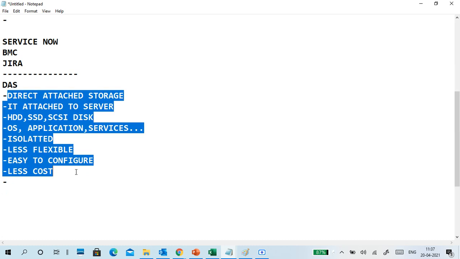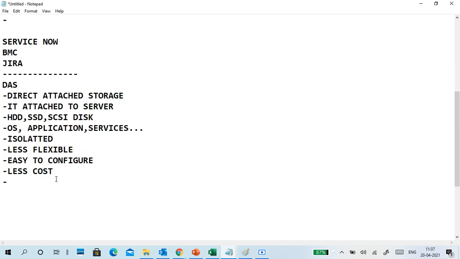Very simply, a DAS means a server with the hard disk. The hard disk we call a DAS. So that is it.